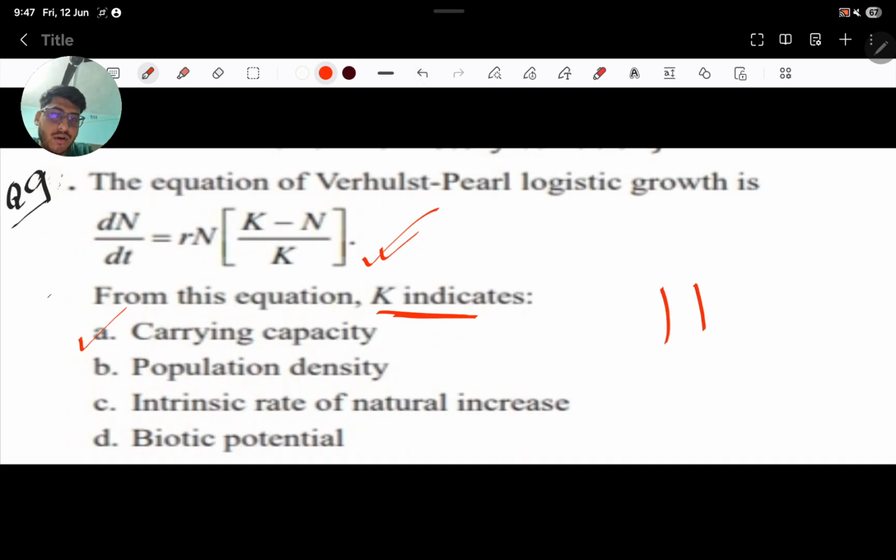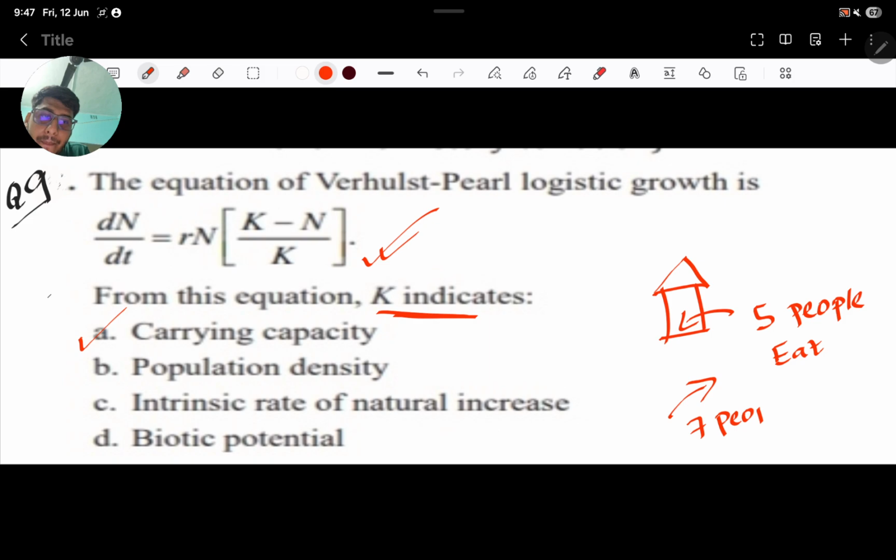Suppose this is your home. Okay. There is capacity for 5 people to eat. And if 7 people come, there will be what? Competition. That is not possible. Okay. So that is the thing.